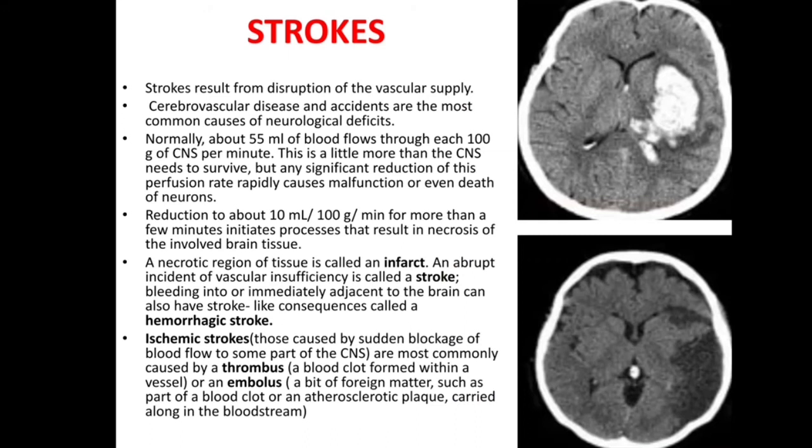Now, what is stroke? Stroke results from disruption of vascular supply. Cerebrovascular disease and accidents are the most common cause of neurological defects. Normally, about 55 ml of blood flow through each 100 gram of CNS per minute. This is a little more than the CNS needs to survive, but any significant reduction of this perfusion rate rapidly causes malfunction or even death of neurons.